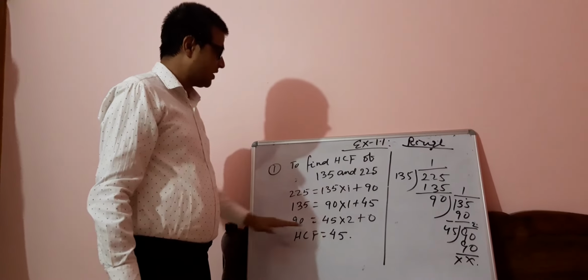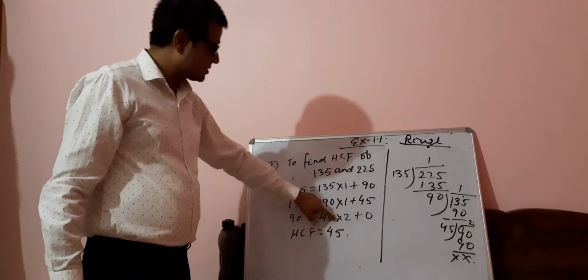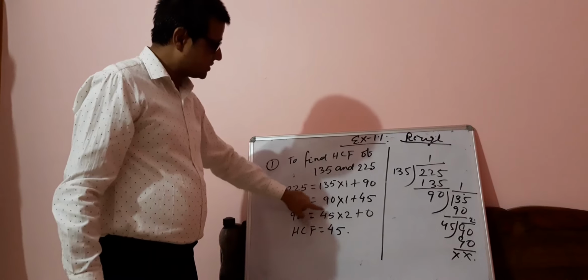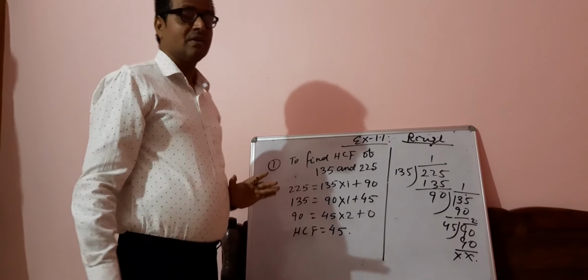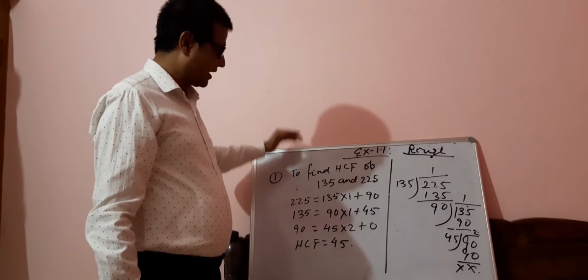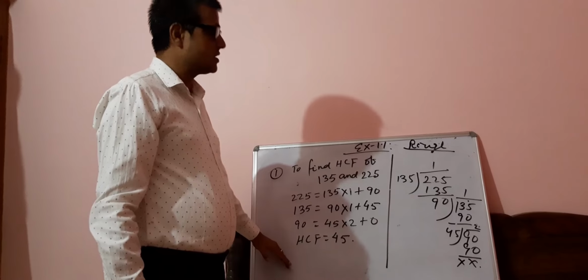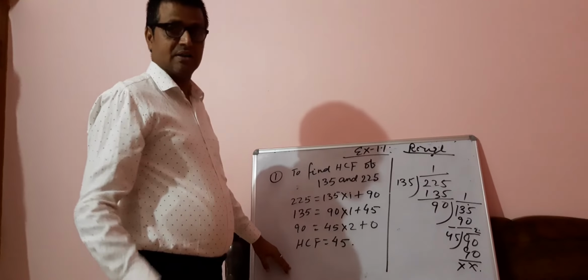Here also the remainder becomes 0 and this divisor is the HCF. So by using Euclid's division algorithm we can find the HCF. I have given you this, and I will give you one more application of Euclid's division algorithm.